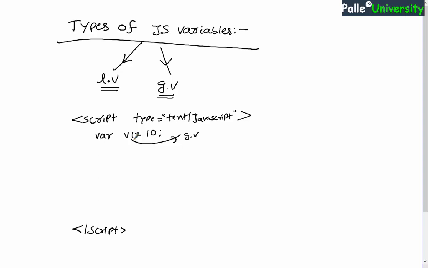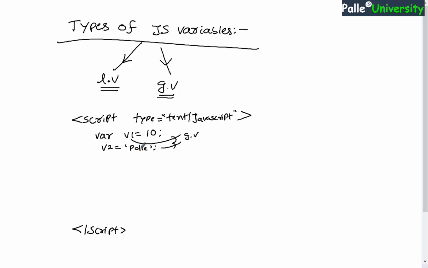And hence this is considered a global variable. You remember, if a variable is declared inside a function body, such variables are called local variables, and if any variable is declared outside of any function, obviously such variables will be considered global variables. Now v1 is global because it is not declared inside any function. Similarly, if I declare a variable directly without using the var keyword, let us say I have written v2 is equals to PALLE, even this is a global variable. Whether I used var or not, it doesn't matter.